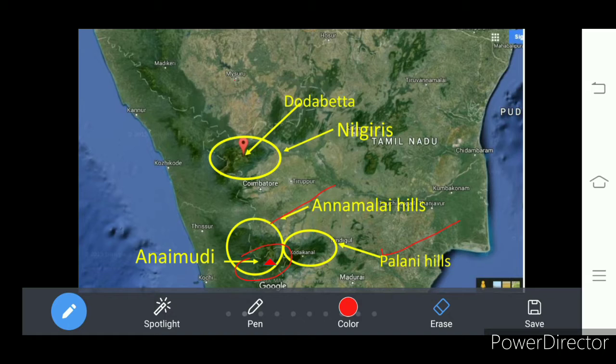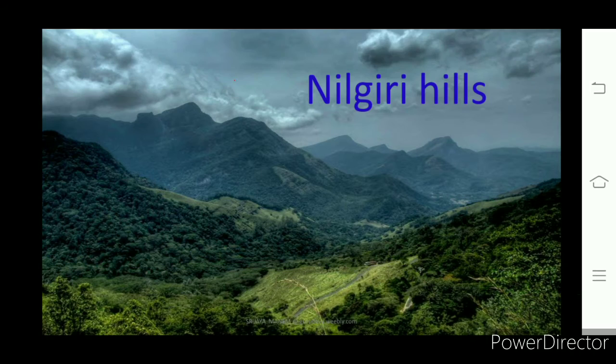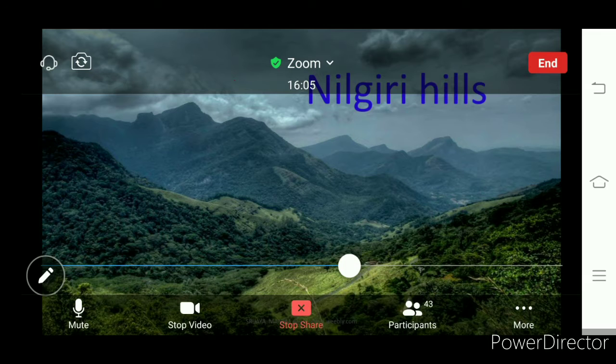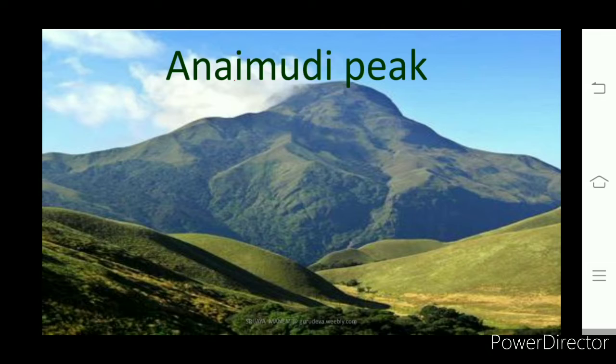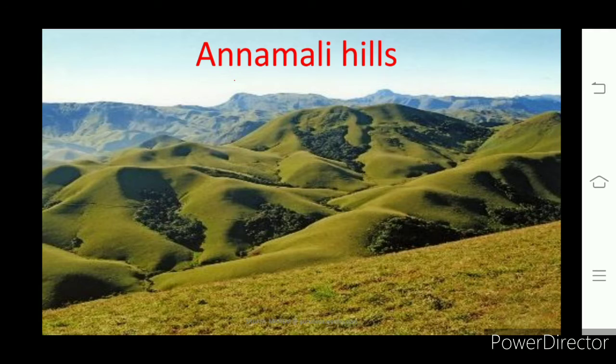Cardamom Hills. These are the names for the Western Ghats in different places. Nilagiri Hills, where Ooty is the famous hill station, is also called Udagamandalam. This is the Anaimudi Peak. What is shown in the slide is Anaimudi Peak. It is the highest peak in South India. These are Annamalai Hills. In Annamalai Hills, Anaimudi Peak is there.